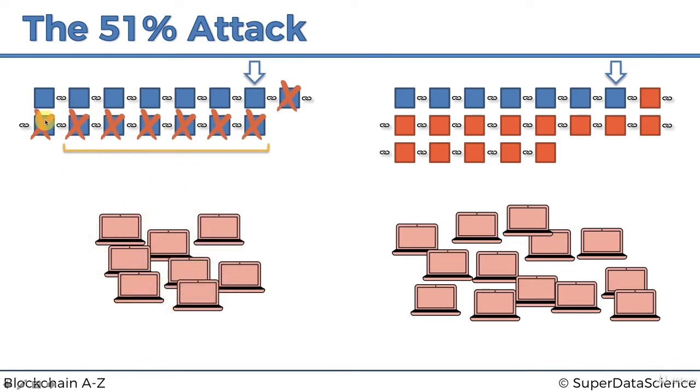It's safe to say that there is going to be no double spend problem with the transactions in here or in here, because they're so deep in the chain that they're probably not going to get reversed. The likelihood of that is very low. But in the case of an attack, that's what the attackers are betting on. While on Bitcoin it's extremely hard to do something like this because of the immense hash rate that exists there already, on other chains it is possible. On other smaller cryptocurrencies, it might not be as lucrative financially, but it's still possible. And there we go. So that's the 51% attack.